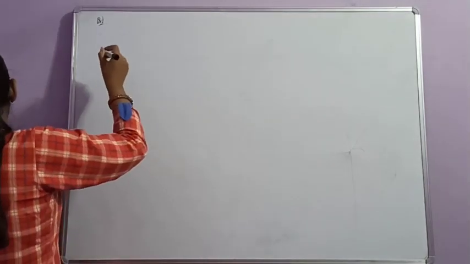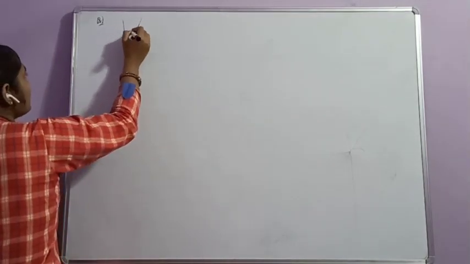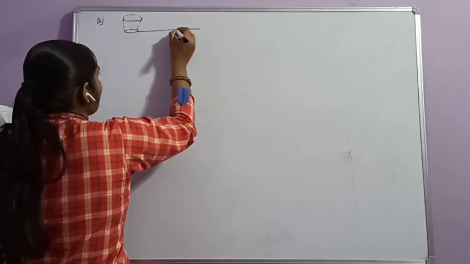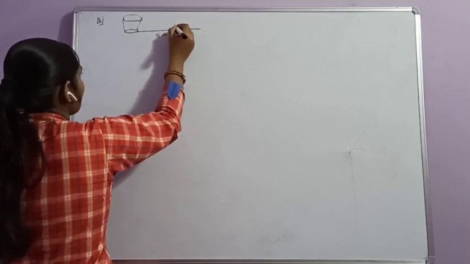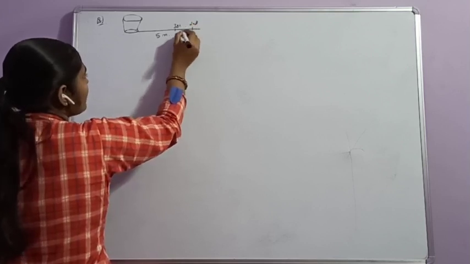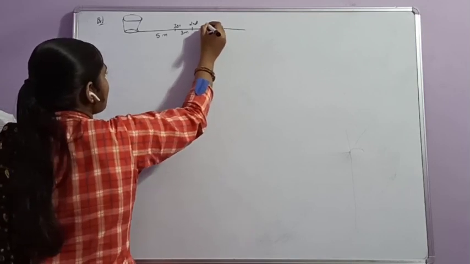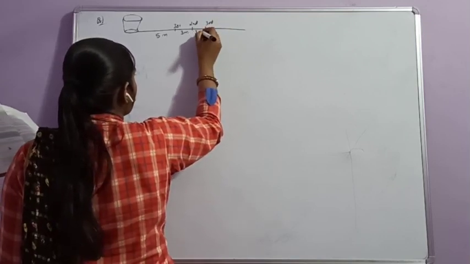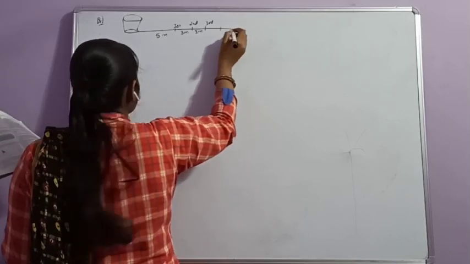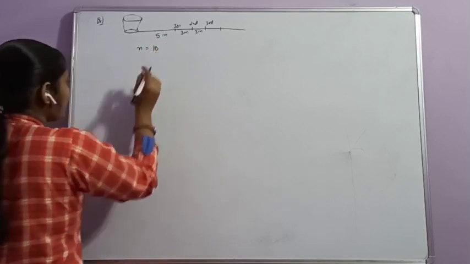Next question. In a potato race, a bucket is placed at the starting point, which is 5 meters from the first potato. It means the bucket is 5 meters away from the first potato. And the second potato is 3 meters away from this potato. Similarly, the third is again 3 meters. Similarly, there are total 10 potatoes. That is n is equal to 10. Clear?